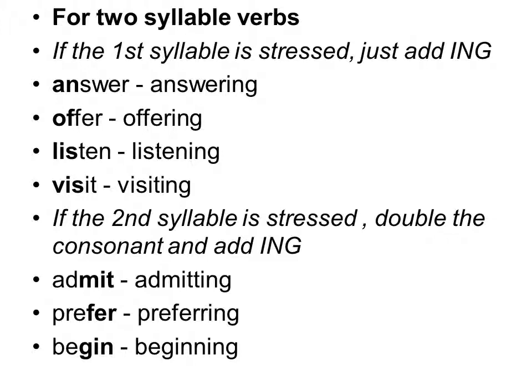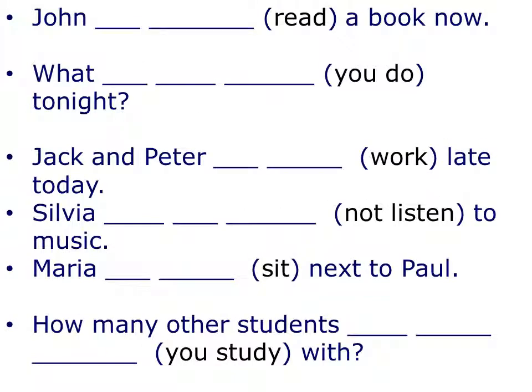Okay, and so on. The next example says, if the second syllable is stressed, double the consonant and add ing. Si la segunda sílaba es la tónica, entonces vamos a doblar la consonante y le agregamos ing. Tenemos admit, ok. Ven que la parte donde está MIT, que es la segunda sílaba, es la tónica. Por eso tenemos admit. Siguiendo la regla, le vamos a doblar la última consonante, que en este caso es la T, y después agregamos ing. Admit, admitting. Prefer, preferring. Begin, beginning.